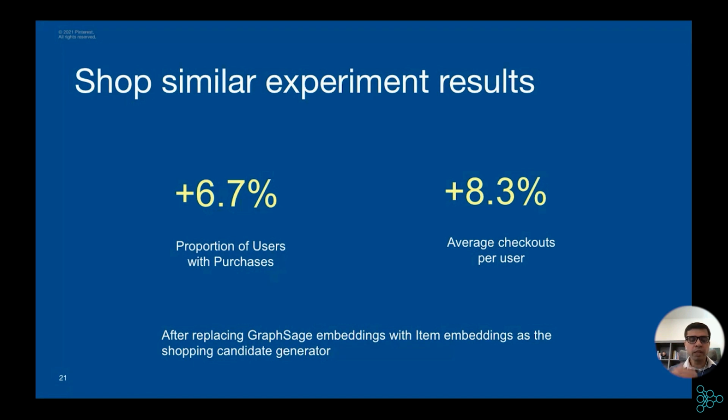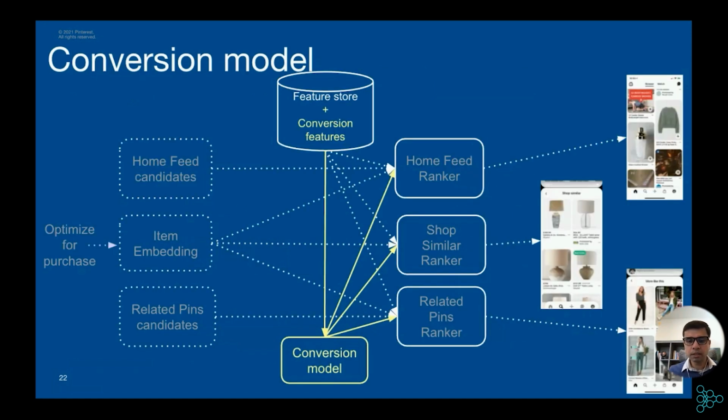Let's look at some results. When we replaced the graph search embedding with the item embedding as we just defined, we saw huge gains in the conversion metrics. The proportion of users with purchases went up by 6.7%. Average checkout per user went up by 8.3%. That was all about item embedding. Now let's look at the second block, the conversion model.